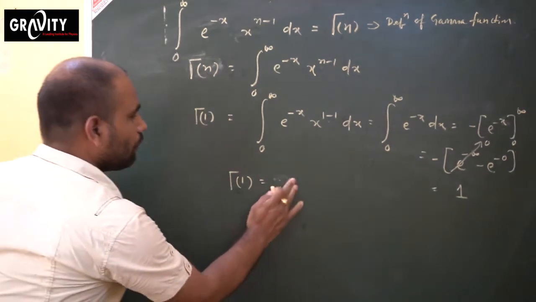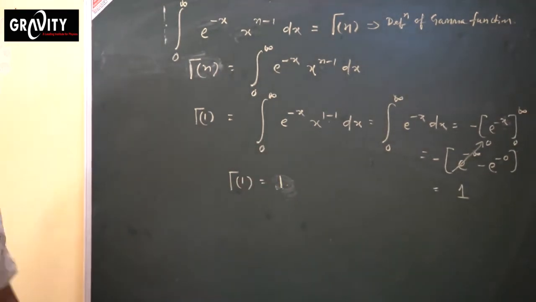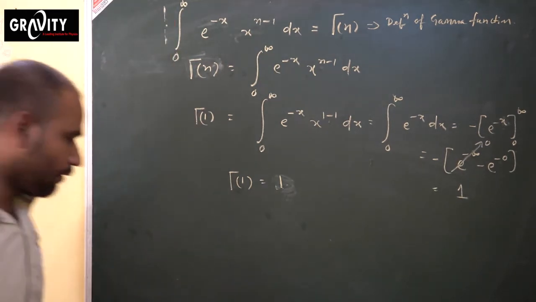Gamma 1 equals 1. Okay, now go for gamma 2. We'll go for gamma 2, so finish and note it down.